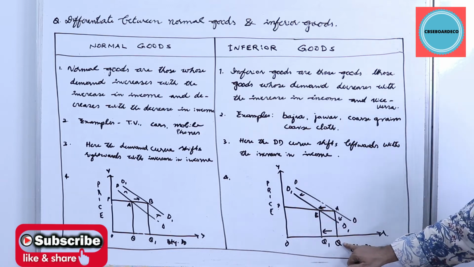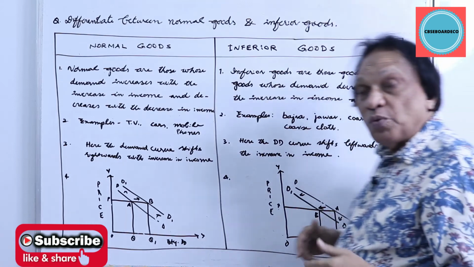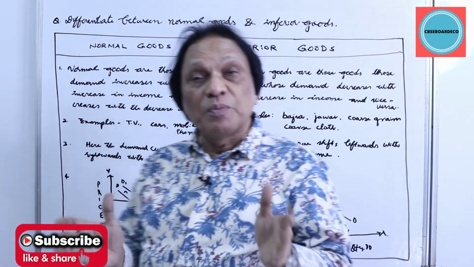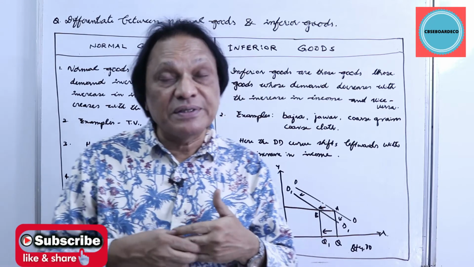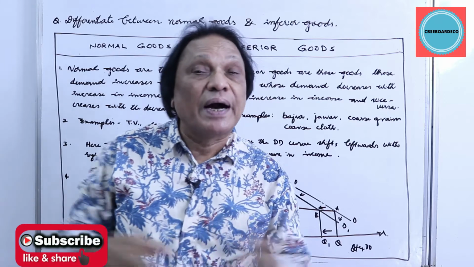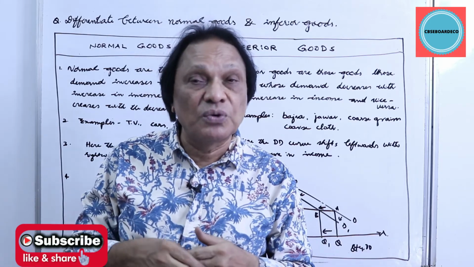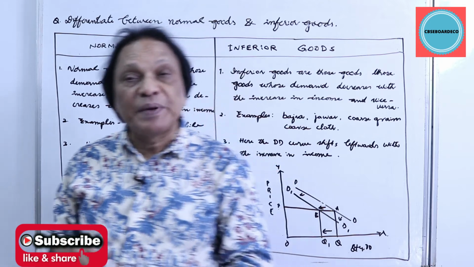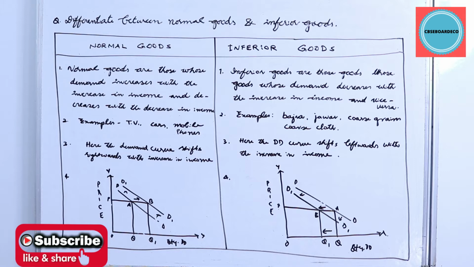At the same price, first you're buying OQ, but the quantity has come down from OQ to OQ1. In case of inferior goods, you buy less quantity at the same price. And with the fall in income, the demand curve might shift rightwards in case of inferior goods. Again, you start buying more of coarse grains and coarse cloth. So that is basically the difference between normal goods and inferior goods.